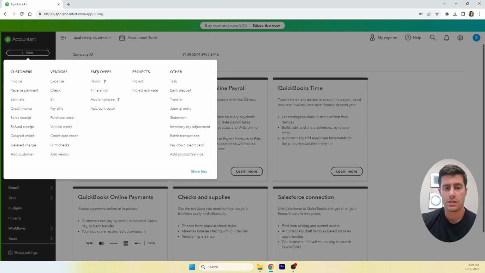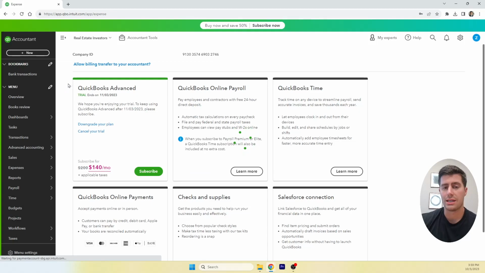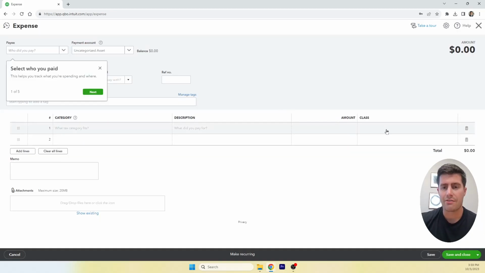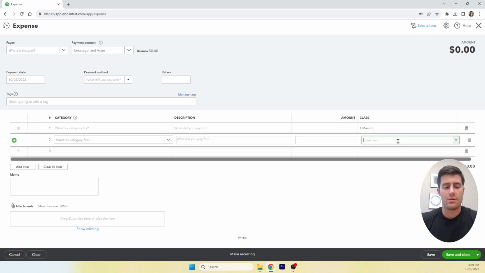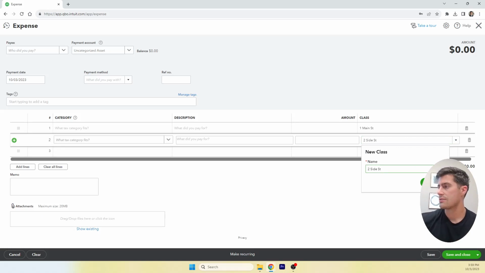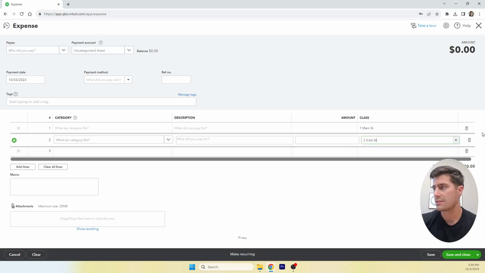Click the plus new button in the top left-hand corner. And in this example, we will just create an expense. Every expense on the right-hand side here is going to have the option for you to give it a class. So in this example, we need to create a class. We will create 1 Main Street. So that's a class. And then we'll do 2 Side Street as another class. So now we have 2 separate classes.